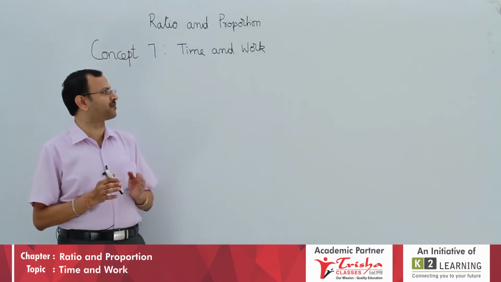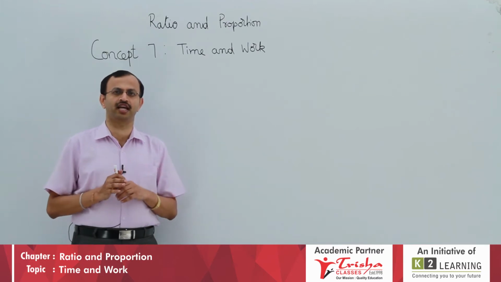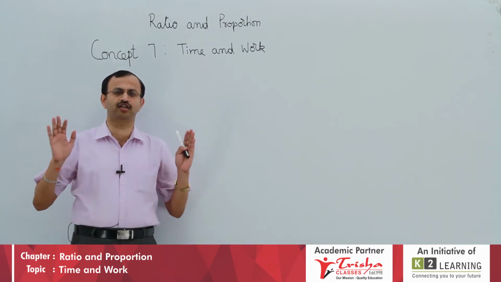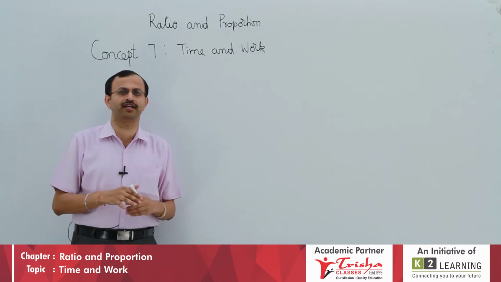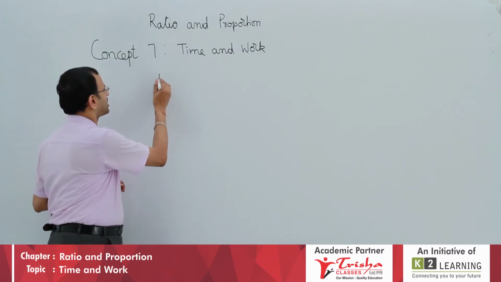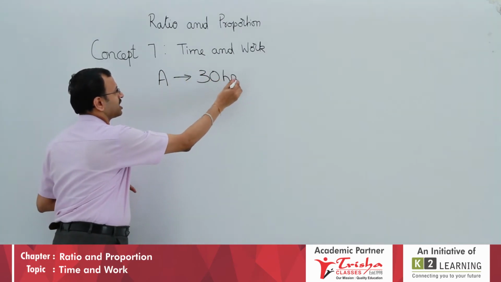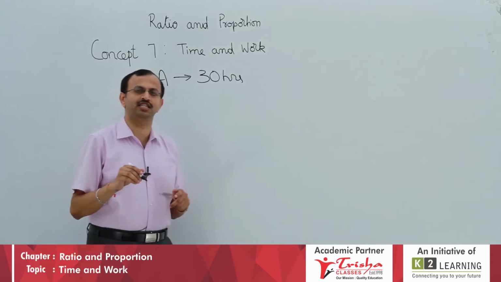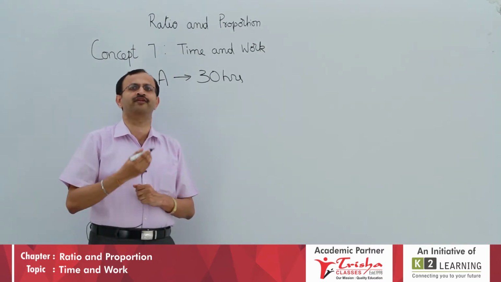Let us take this example: this room has to be painted. There is a painter A. If painter A alone does this painting work, double coating everything, proper painting, he will take 30 hours. A alone will take how many hours? 30 hours.